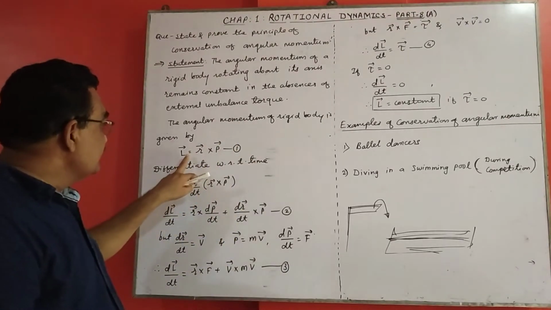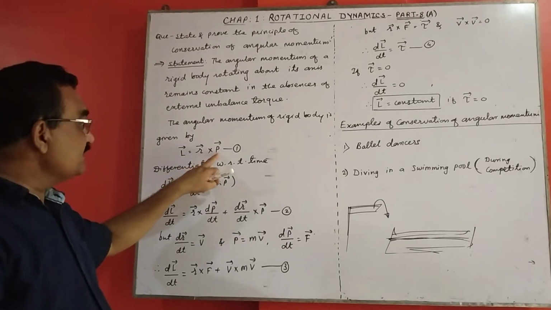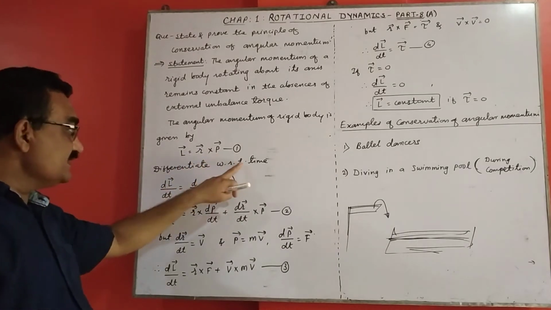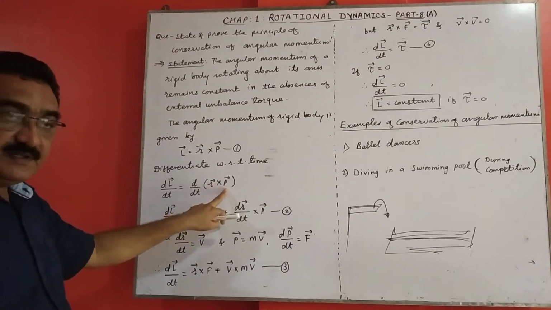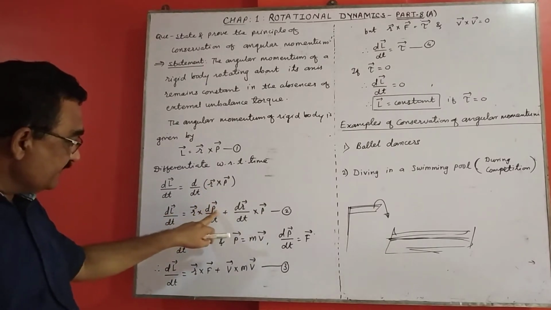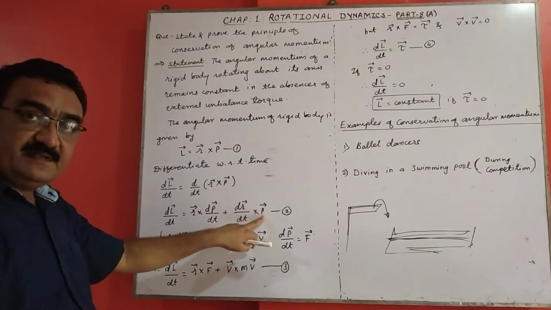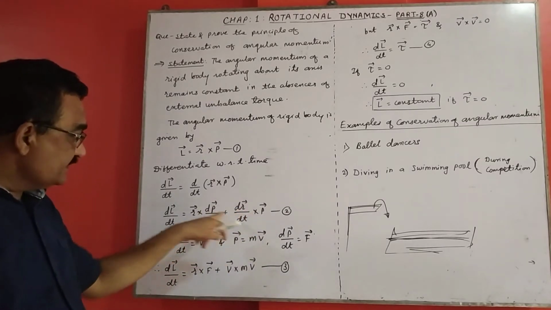To prove it, vector L is equal to vector r cross p. Differentiate with respect to time. Here r cross p is a vector product, so r is first, then p. Differentiating, r is first, then p, and then see the cross product.